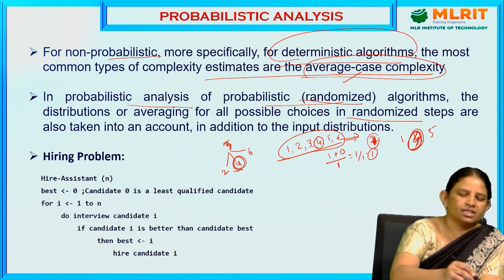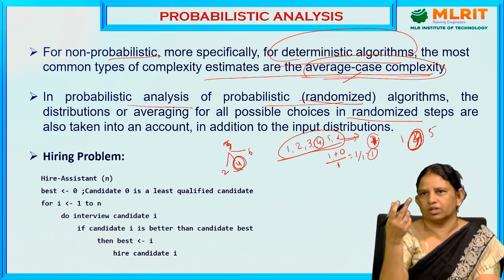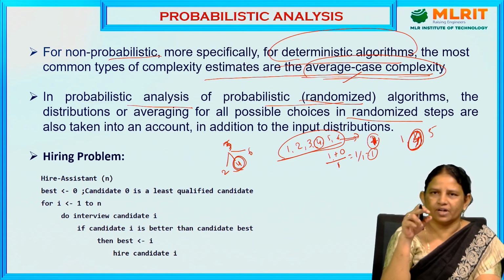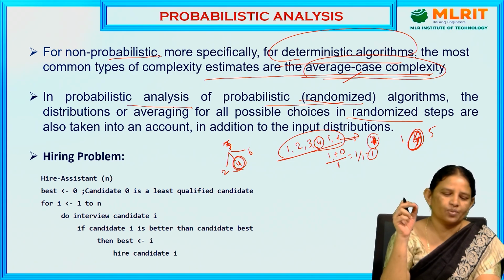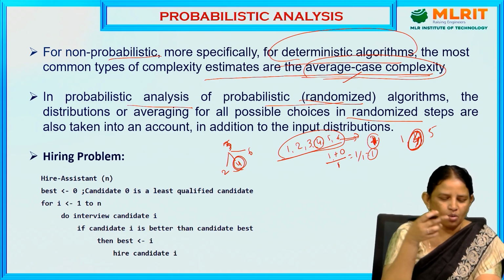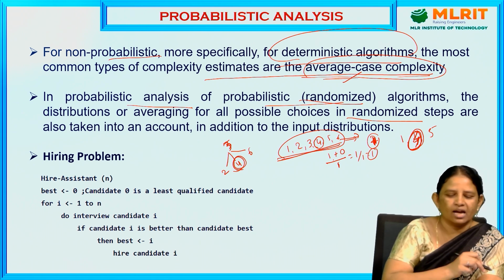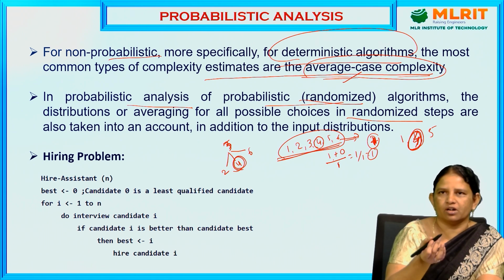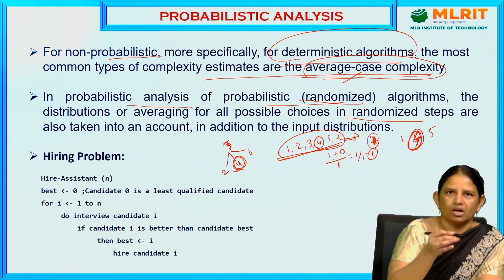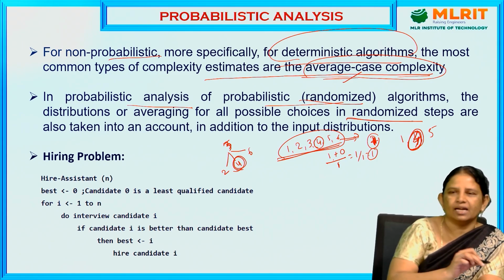But in the average case, we take how many times we throw the die and what is the possibility of getting the corresponding event. Based on that, we measure the time complexity. But in randomized algorithms, we take the input distribution: how many times we distribute the events, and according to that, how many times there is a possibility of getting the random number. Based on that, we measure the time complexity.